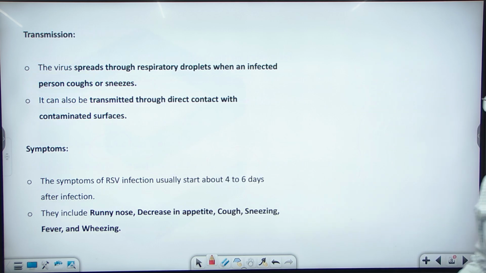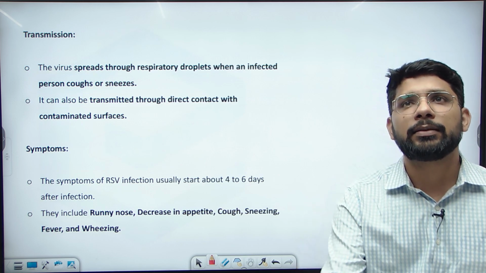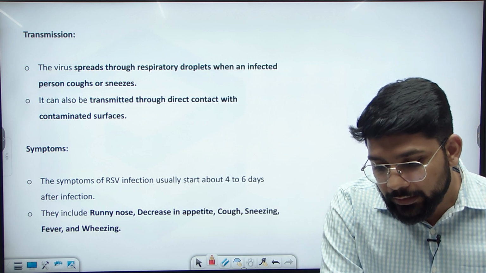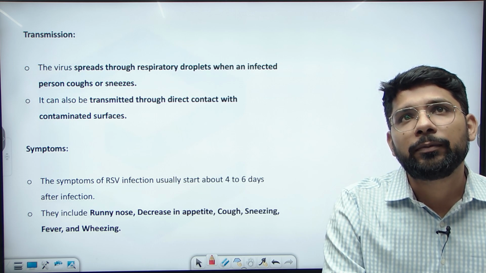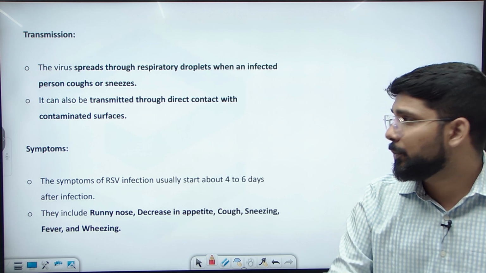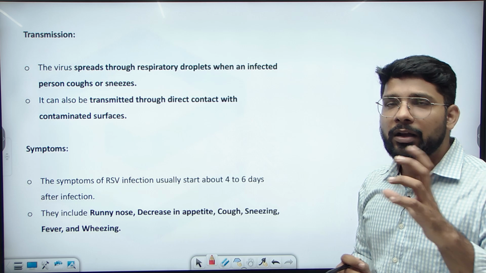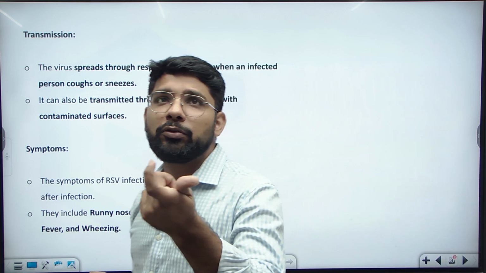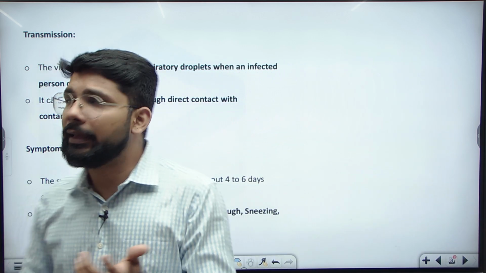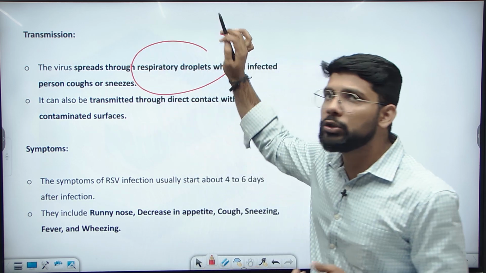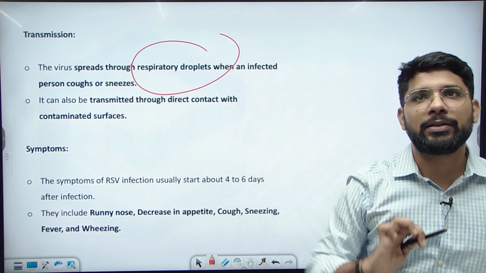Now let's see about the transmission, how this can be transmitted from one person to another. The virus is spread through respiratory droplets, like a cough. Similarly, the RSV is also spread through respiratory droplets.